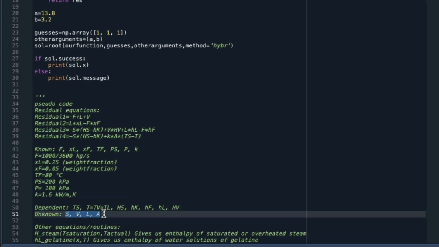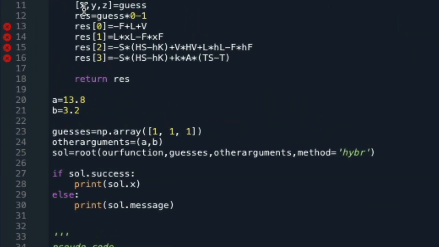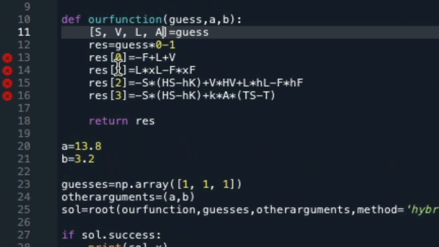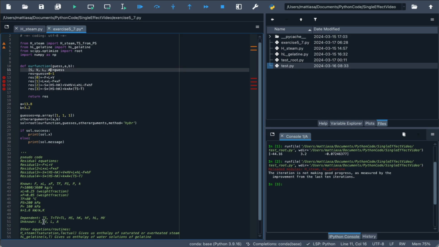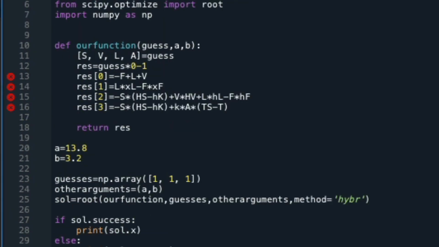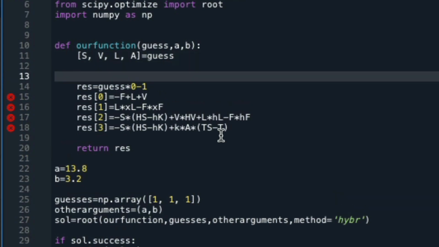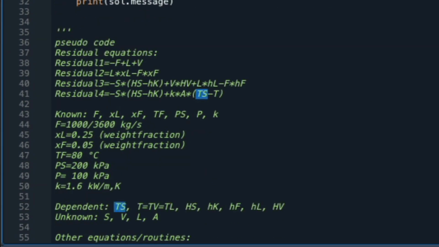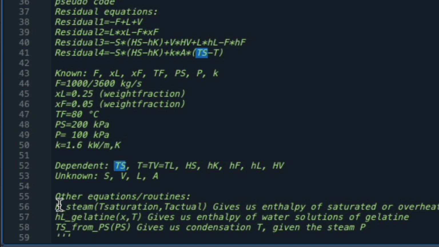For one thing, we haven't changed our interpretation of the variable guess. So let's copy our list of unknowns and change that. We are also lacking all of our dependent variables that we need to calculate inside our routine. We need them before we calculate the residuals, so let's paste them in as a comment before the calculation of residuals. To calculate them, we need the other functions we listed.